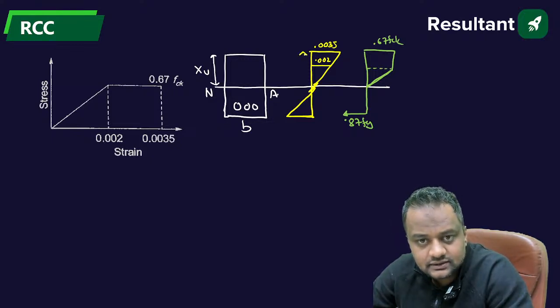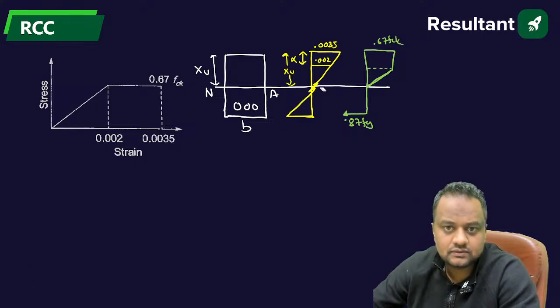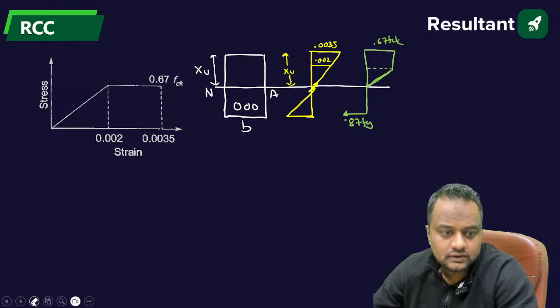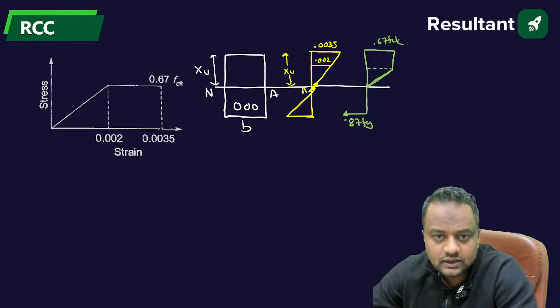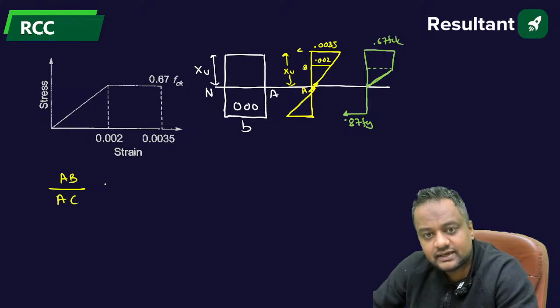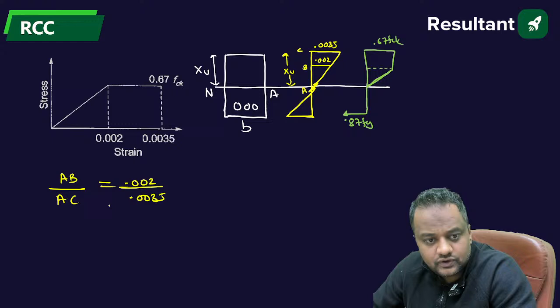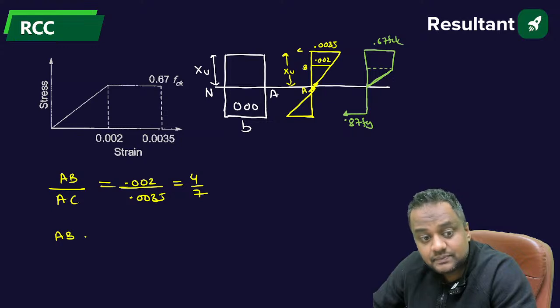Now suppose I take these points as A, B, C. From similar triangles, AB by AC is 0.002 upon 0.0035, which gives 4 by 7, and AB plus AC is XU.